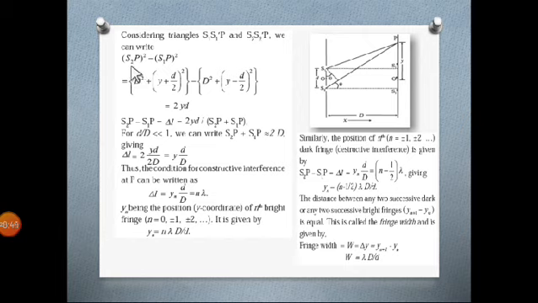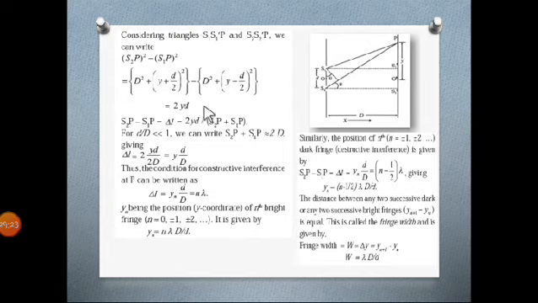So as we have seen, S2P square minus S1P square is 2Yd. This can be written as (S2P plus S1P) times (S2P minus S1P). Why is it so? Because a square minus b square is nothing but (a plus b) times (a minus b). So as we want the value for S2P minus S1P, by rearranging the terms, we are getting 2Yd divided by S2P plus S1P.